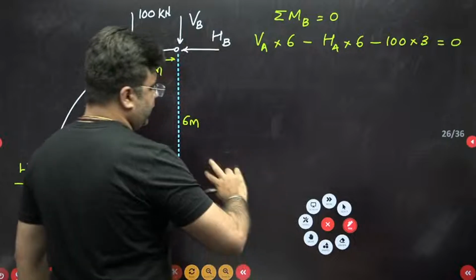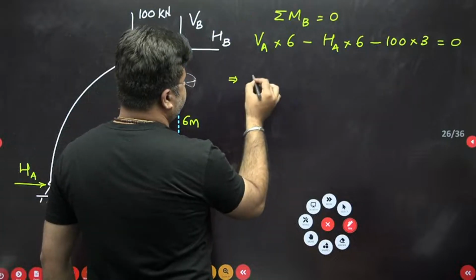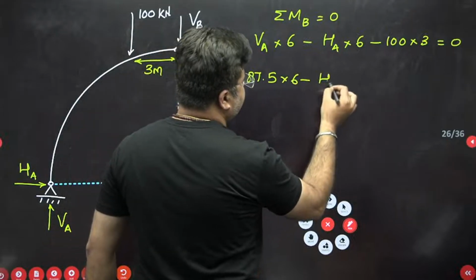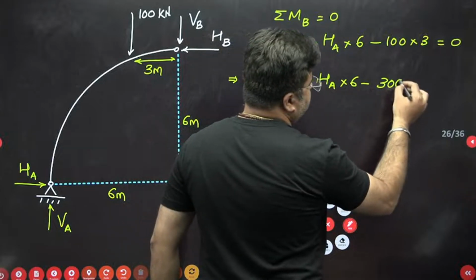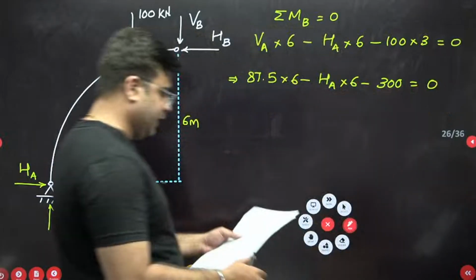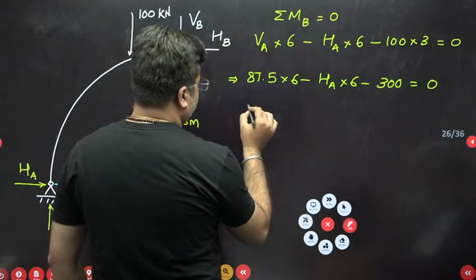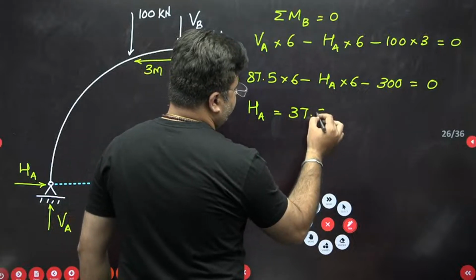Substitute the value of VA, which we have calculated, 87.5. So this will be 87.5 into 6 minus HA into 6 minus 300, and this is equal to 0. So from here you can calculate the value of HA, and the value of HA will come out as 37.5. This HA will come out as 37.5 kilonewton.